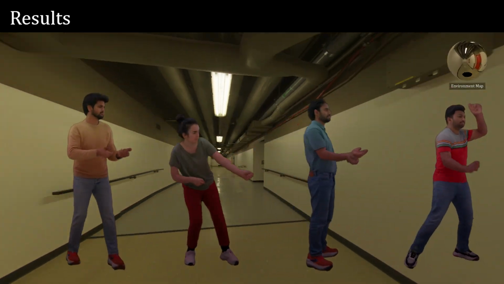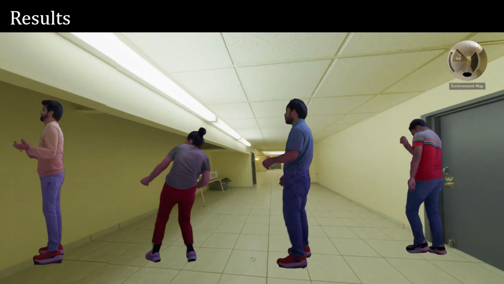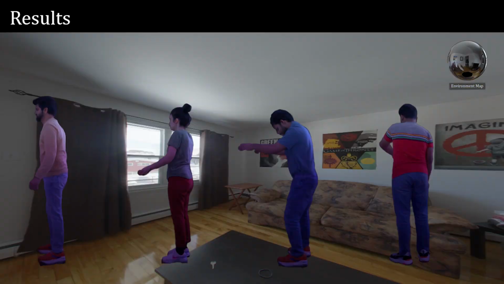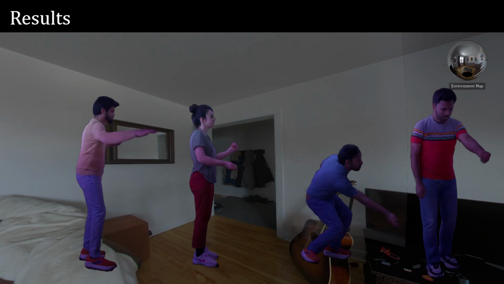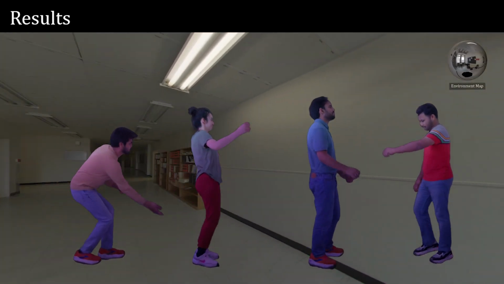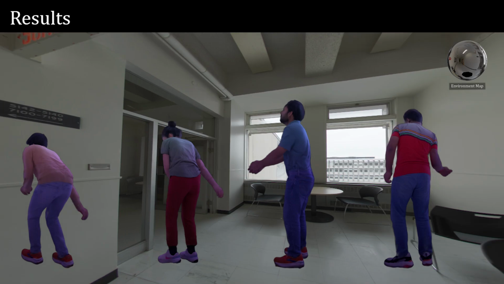Our method uses sparse-view inputs to generate photorealistic avatars, which look natural when placed in any given environment. We can enable natural-looking telepresence by relighting multiple avatars to their digital environment, where they look in place and consistent with each other.